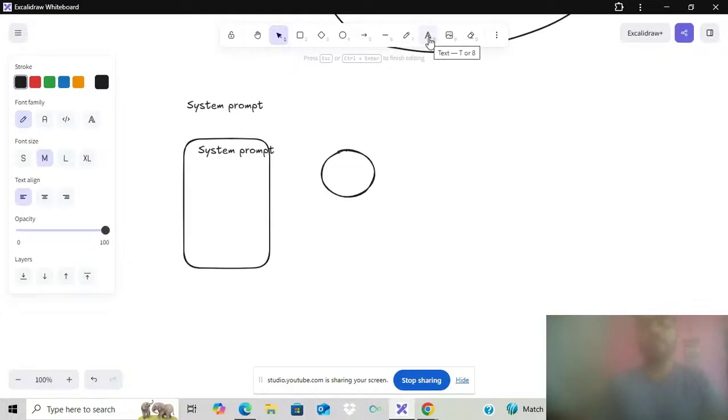Basically, the system prompt helps to change the behavior of the LLM. This is the main job of the system prompt. We decide how the model will behave: as an assistant, a web search agent, or a database administrator.